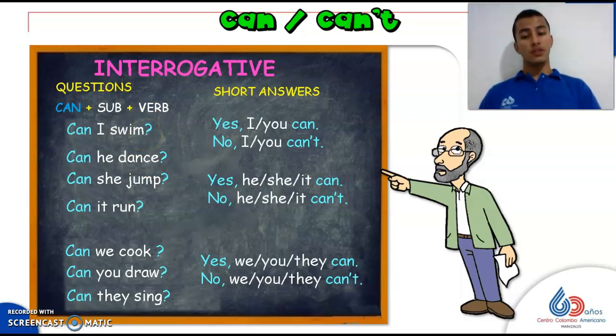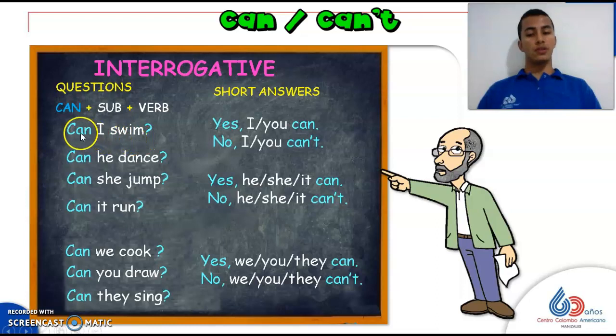Now for these questions, we are going to have short answers. English speakers normally use short answers for every single question. So that's why with present simple we have, for example, does she speak English? Yes, she does. No, she doesn't. So you don't have to repeat all the verb that they mentioned in the question. No, it is not necessary.